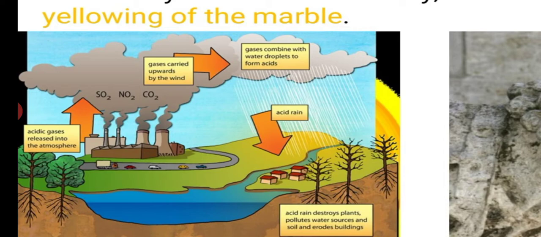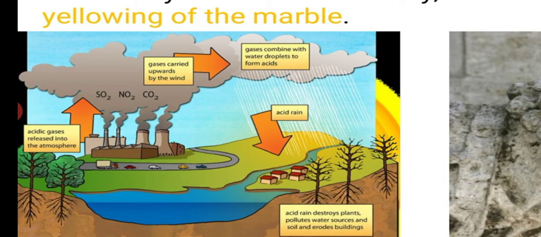Whenever these acids fall on the soil, the microorganisms or salts present in the soil are affected and it leads to the death of those microorganisms. If it falls on leaves, genetic variation takes place, the leaves start to dry up and the plants will die. And if it falls on living beings like human beings, you can see skin cancer, a number of skin problems, and even skin burns.